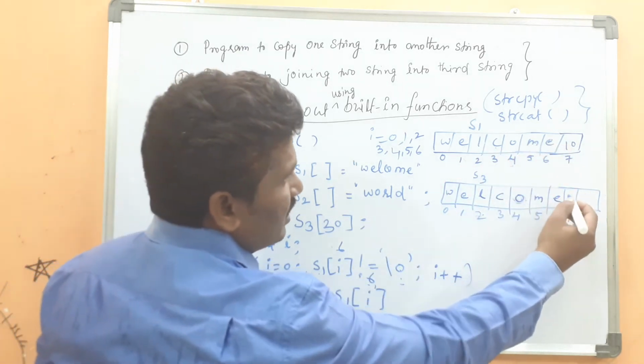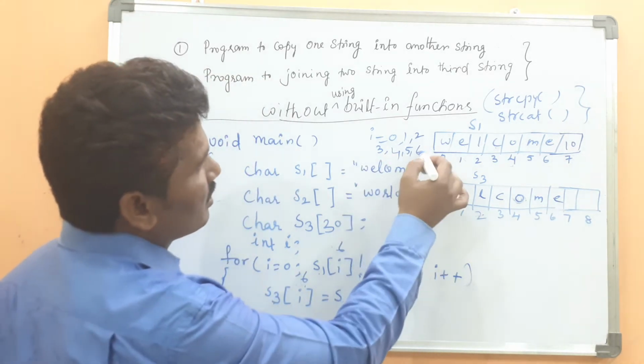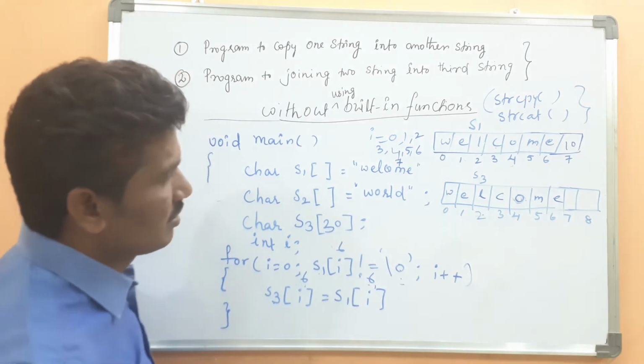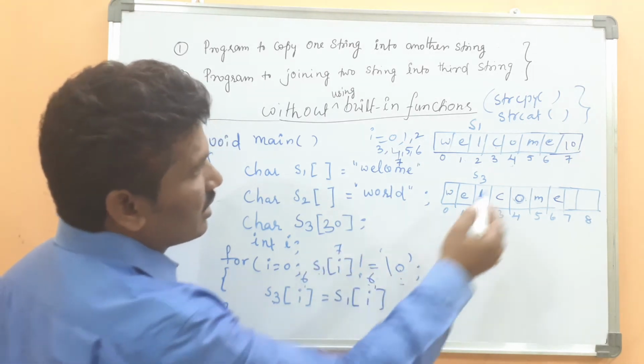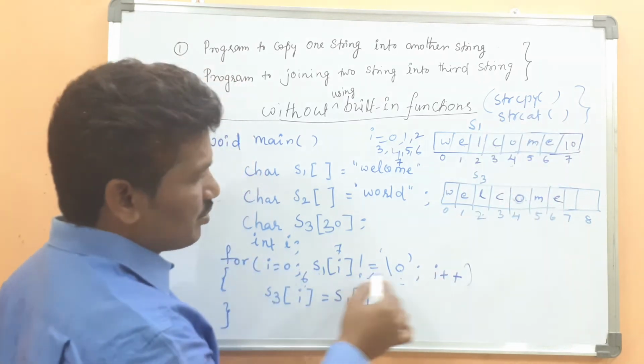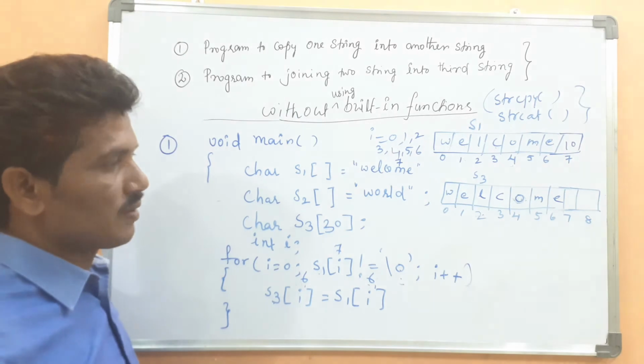E will be placed here. Then I value is incremented by 1, I value becomes 7. S1 of 7 is not null. S1 of 7 is what? Null character. It is matching to null character. The condition will be false.